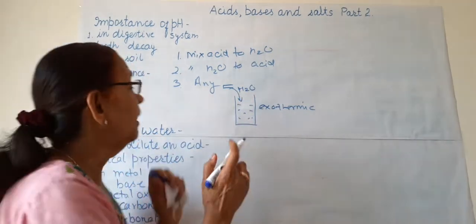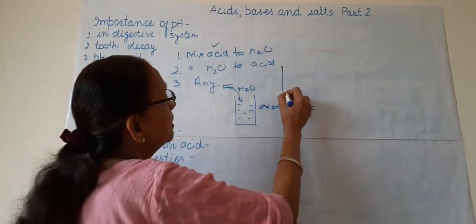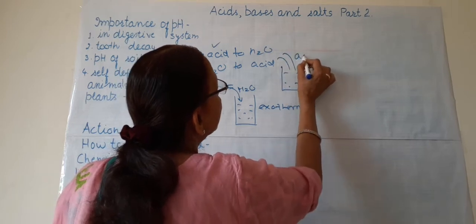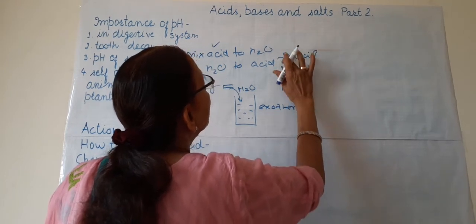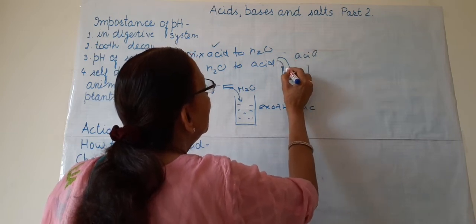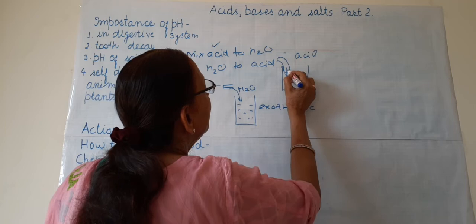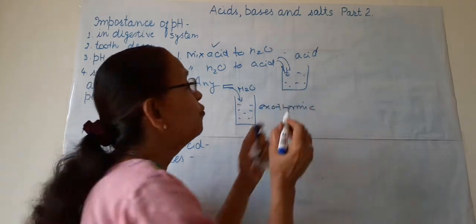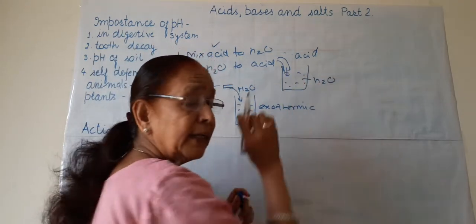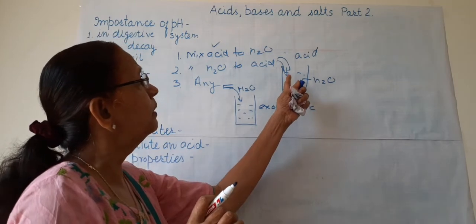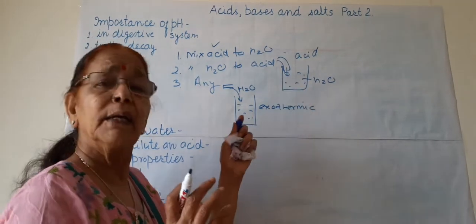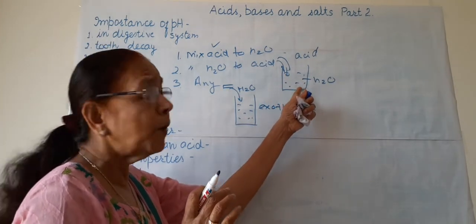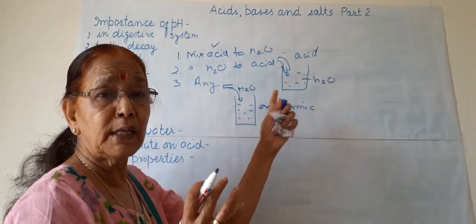Now we take the first. Suppose this is water, and we are putting acid slowly from one side, slowly from the wall of the beaker. So when acid is put slowly in the beaker of water, more water is there. When acid is mixing slowly, heat is also produced, it is also exothermic, but this heat is absorbed by this water because the quantity of water is more.